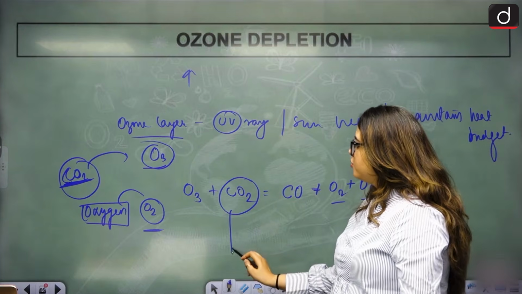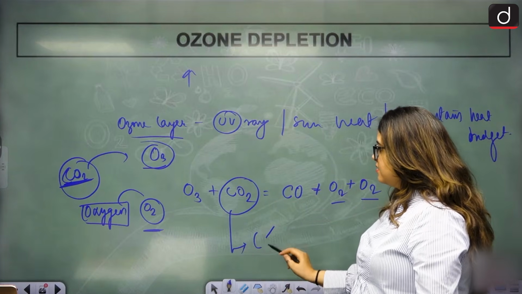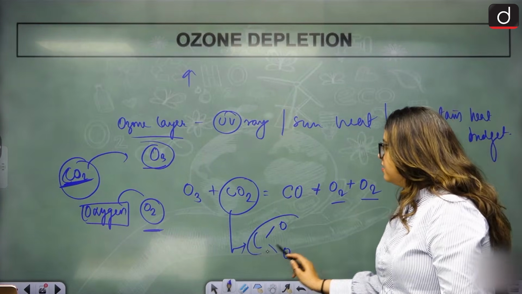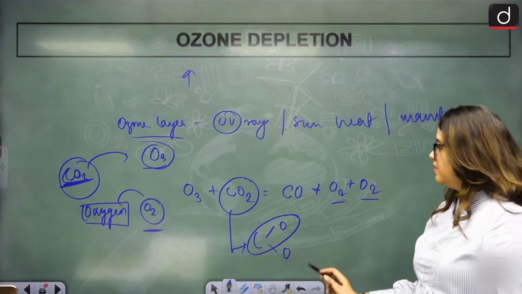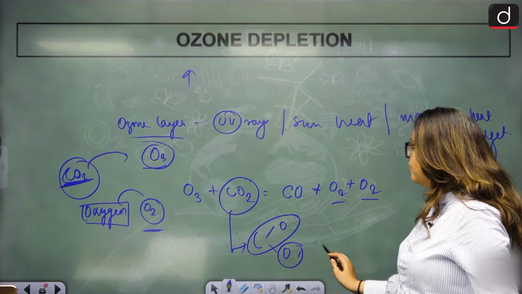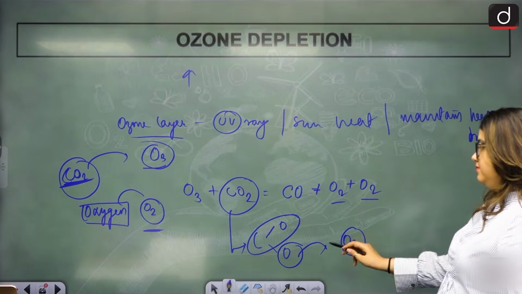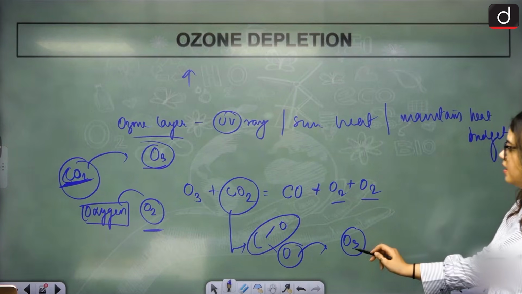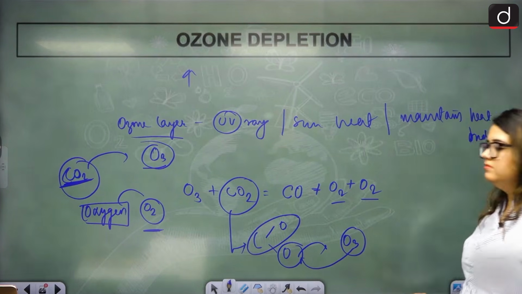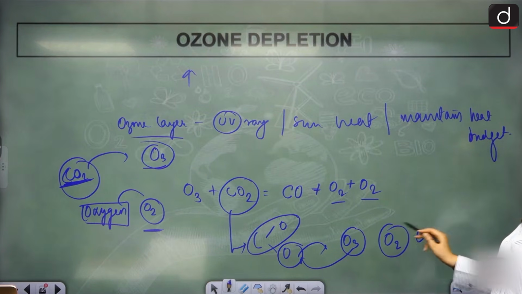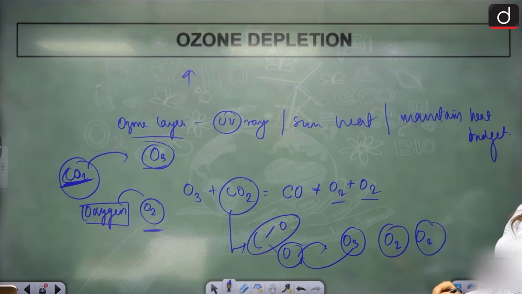This CO2 is going to break down into CO and O. The CO will form carbon monoxide and this oxygen will be free. It will react with O3. O3 has 3 atoms. It will give 1 atom to this oxygen. This becomes O2 and O2. Now they are stable. They don't want to react any further.